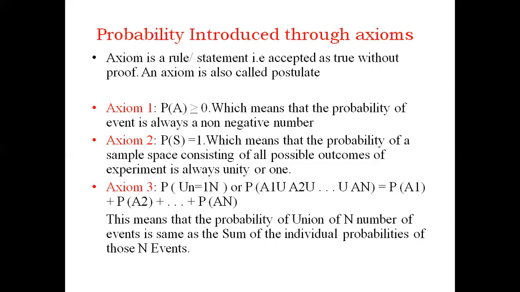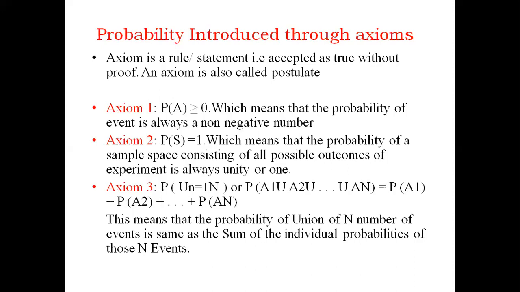For example, the union for n equal to 1 to capital N, of events which I assume to be A1, A2, and so on, is equal to the sum of the individual probabilities of those events.